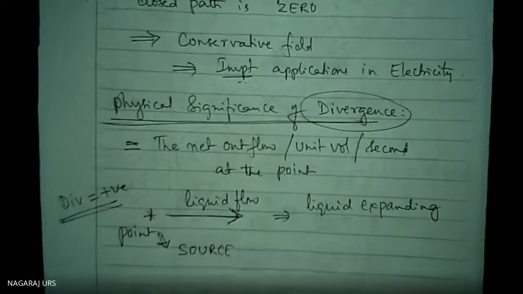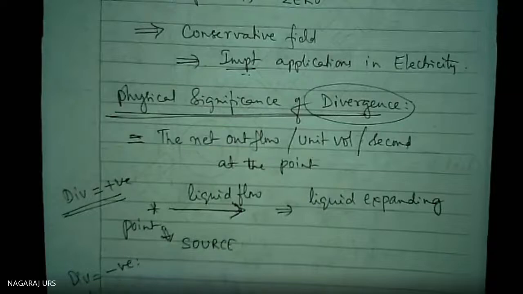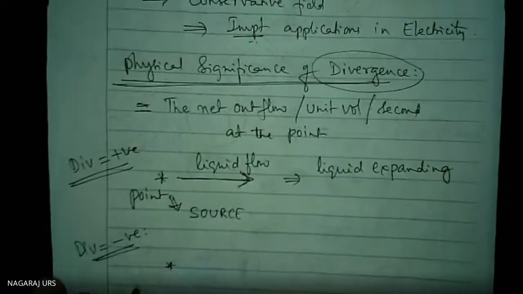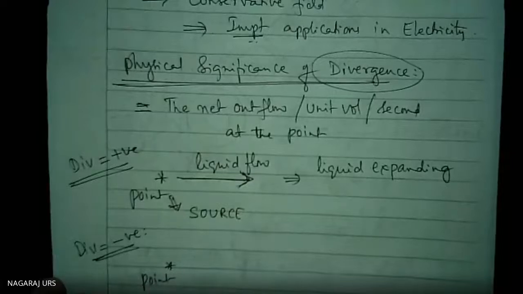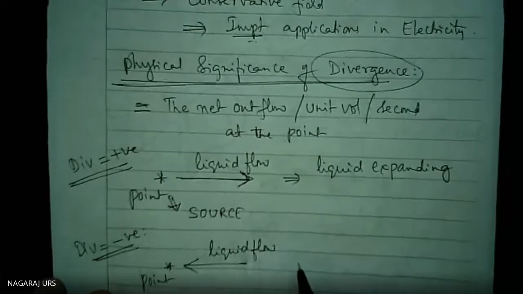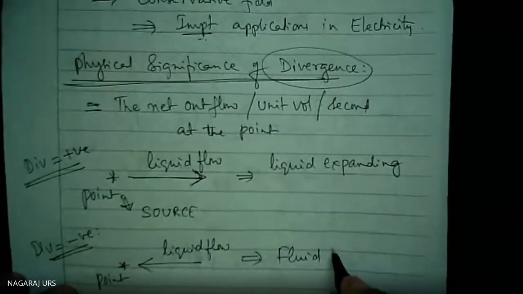Now, if the divergence is negative, what is that meaning? If the divergence is negative, this is the point under consideration where the liquid is flowing like this towards the point. Then I can say the fluid or the liquid is contracting.